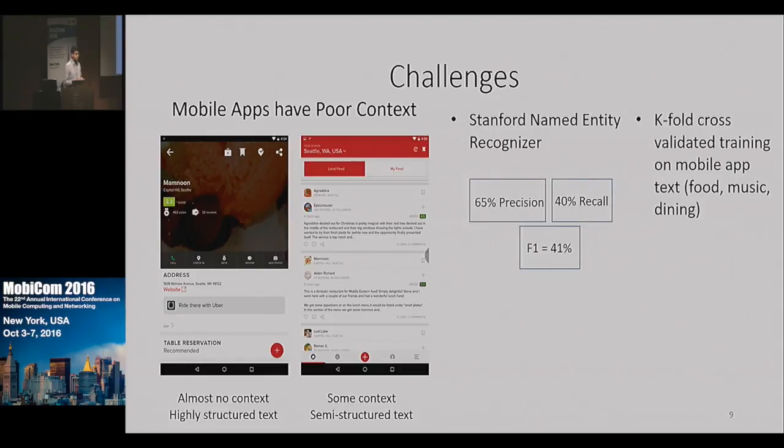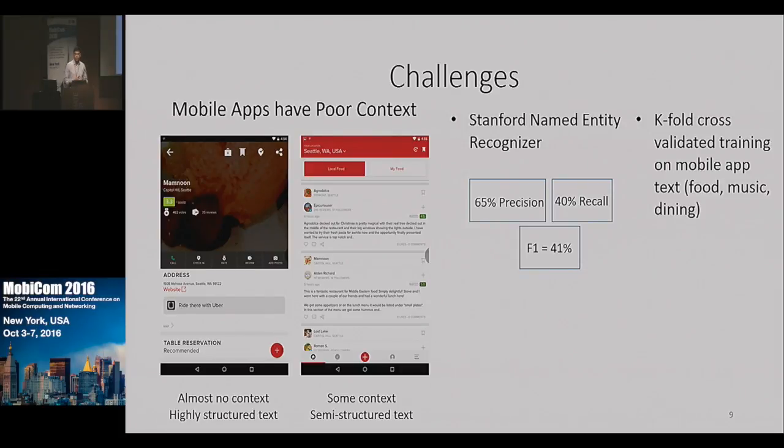We went further and tried to run existing tools to see whether we can overcome this. We ran the Stanford named entity recognizer tool, which is a state-of-the-art entity recognition algorithm, on this mobile app data. Unfortunately, we found that the accuracy, or the F1 score, is only 41%.